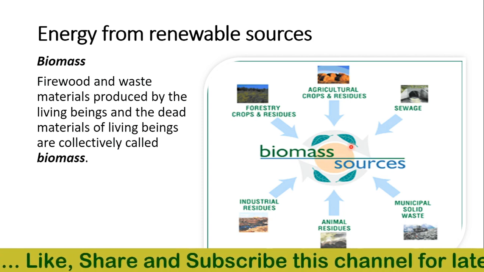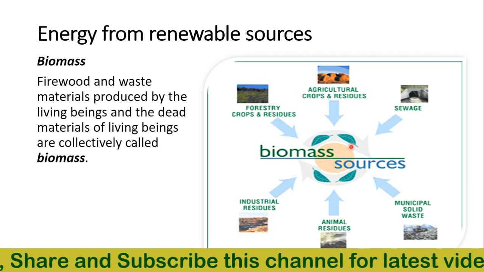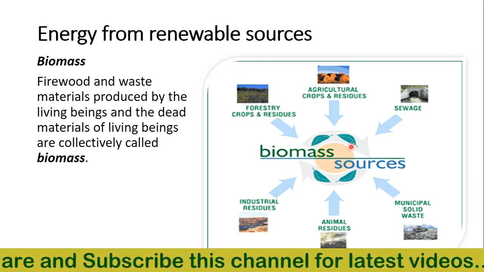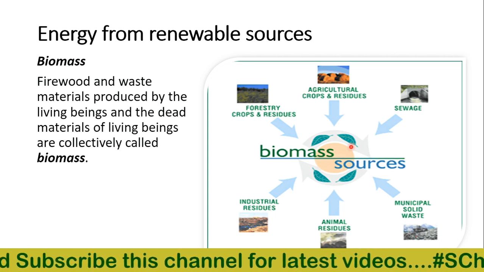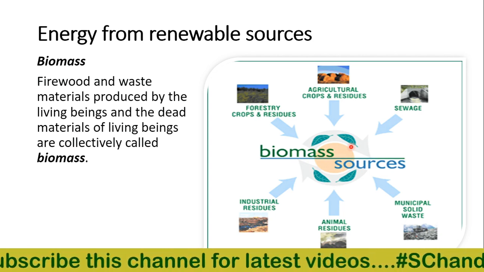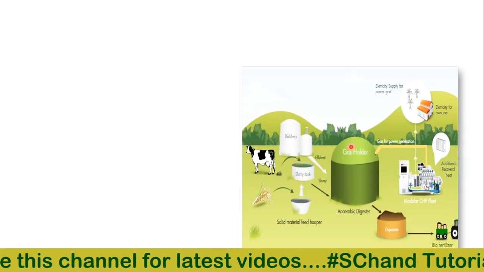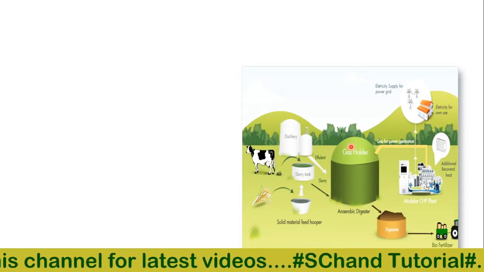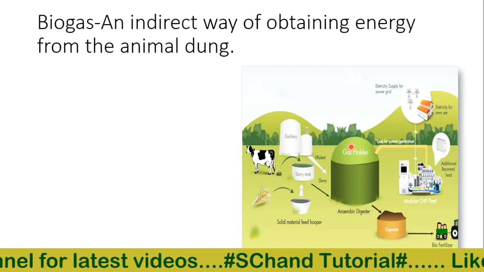It is also called the gobar gas plant because the basic raw material used in this case is gobar, that is, the dung of animals. Of course, we can mix with the dung biomass such as crop residues, dried grasses, and even human excreta also. So let's study about biogas, an indirect way of obtaining energy from animal dung.